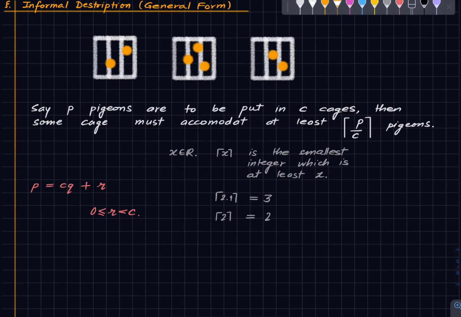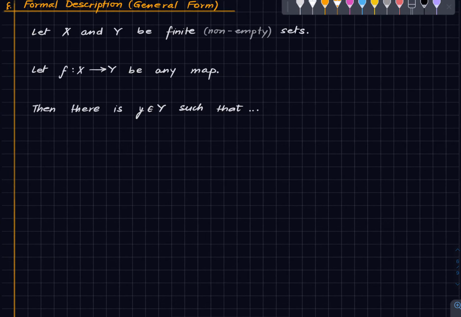Okay, so this is the informal description of the general form of the pigeonhole principle. And here is the formal description of the general form. So again, X and Y are finite non-empty sets. F is some map from X to Y. Then there is an element y such that the fiber above y, which I will recall, has size at least the ceiling of this number.